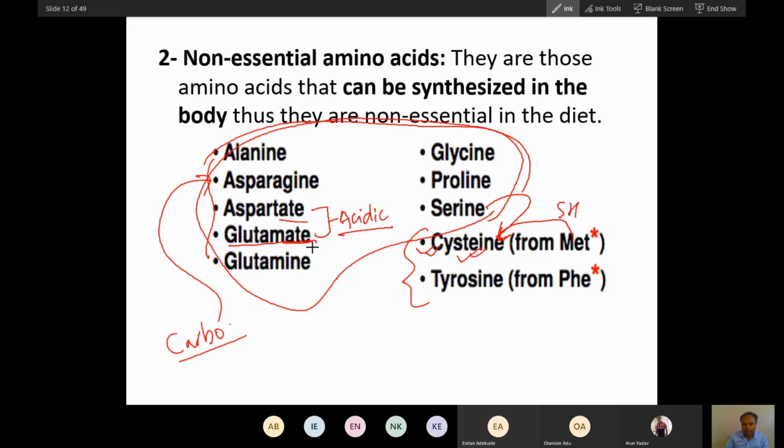Glutamate: the counterpart of glutamate is alpha ketoglutarate, which is a part of the Krebs cycle. So from alpha ketoglutarate, glutamate can be synthesized. It's easy to understand. Oxaloacetate is the keto acid of aspartate, and from oxaloacetate, aspartate can be easily synthesized. So from oxaloacetate, aspartate can be synthesized, and from alpha ketoglutarate, glutamate can be synthesized.